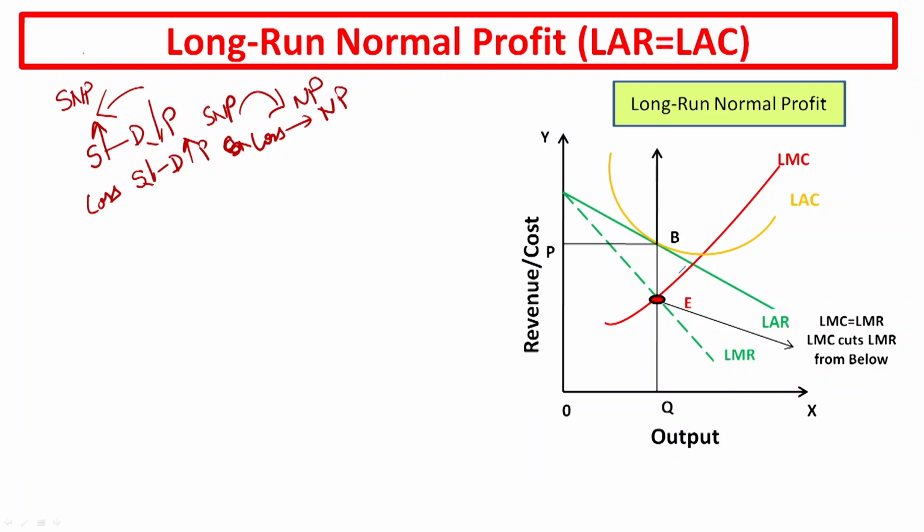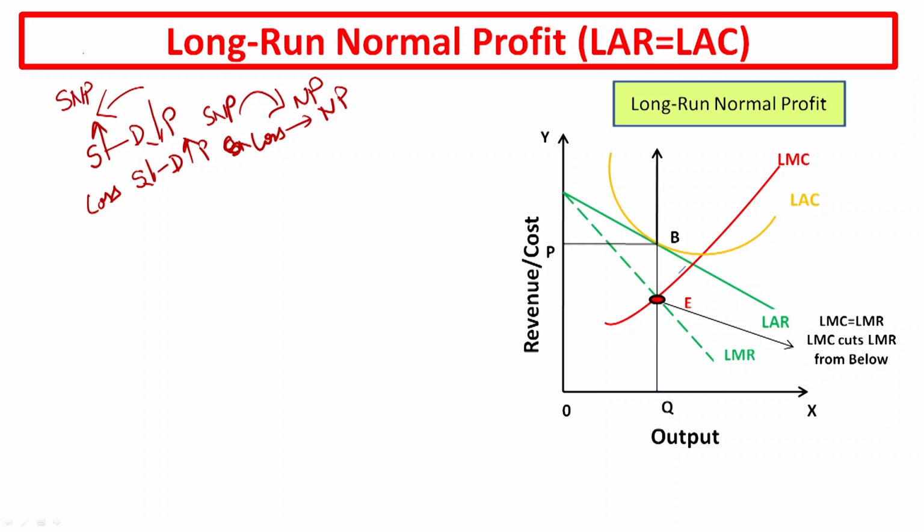That means if a firm is earning a supernormal profit, others will enter the group. If a firm is earning a loss, other firms will leave the group. That means through demand and supply with the market interaction, automatically the supernormal profit will be converted into the normal profit and loss will be converted into the normal profit.